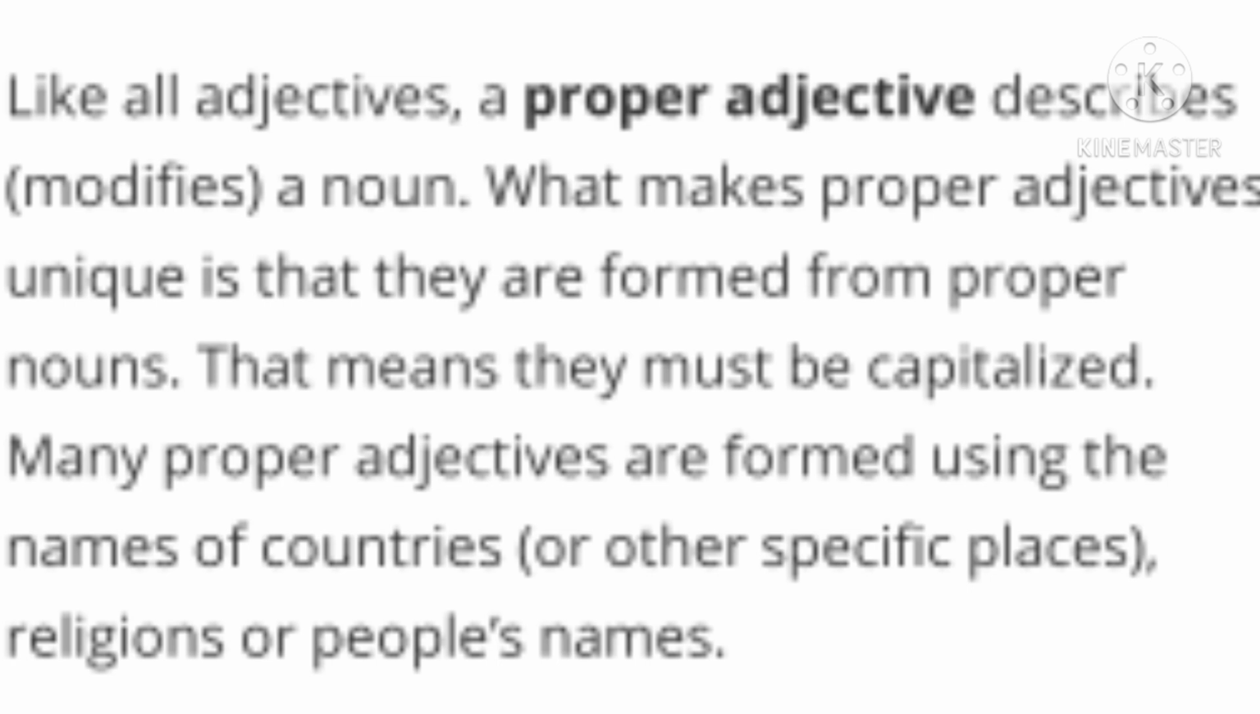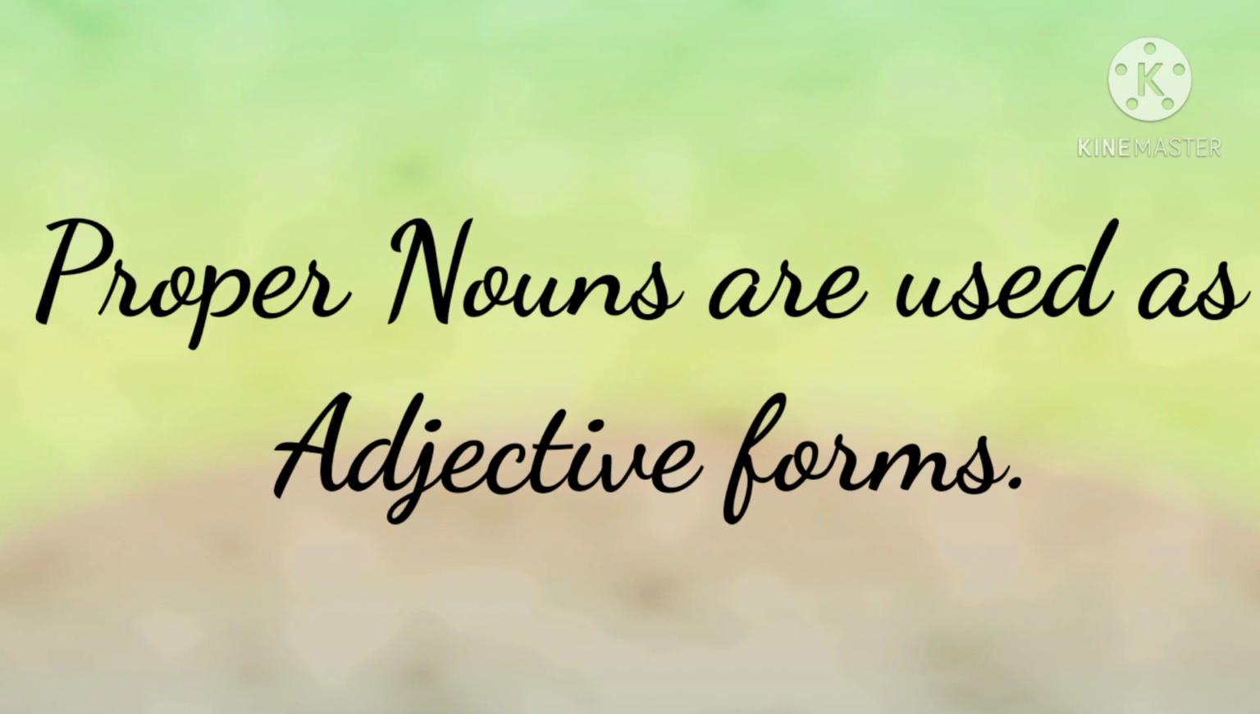Many proper adjectives are formed using the names of countries or other specific places, religions, or people's names. Okay? A proper adjective is formed from proper nouns, and that means it must be capitalized. We know every proper noun begins with a capital letter. In the same way, a proper adjective also begins with a capital letter. That means proper nouns are used in adjective forms.